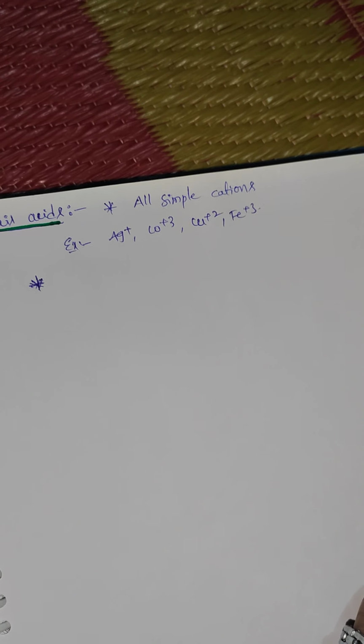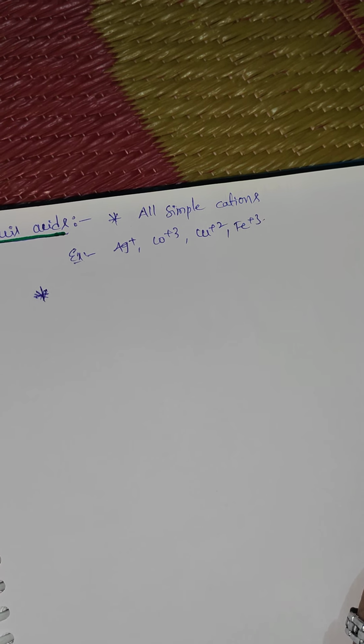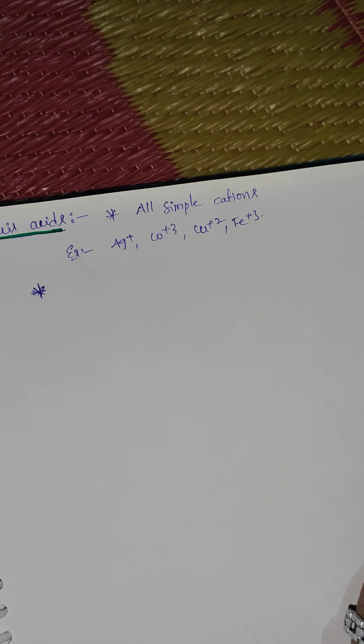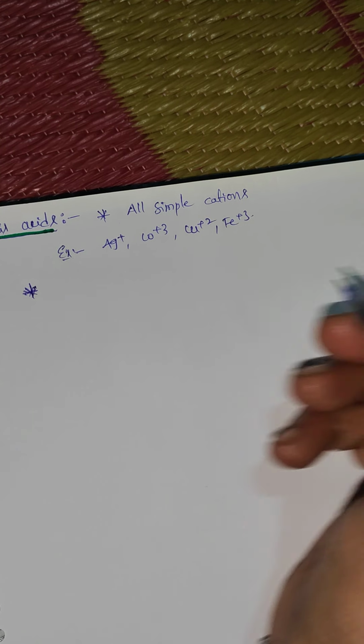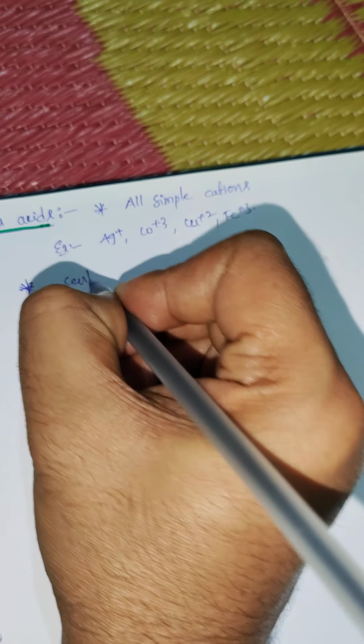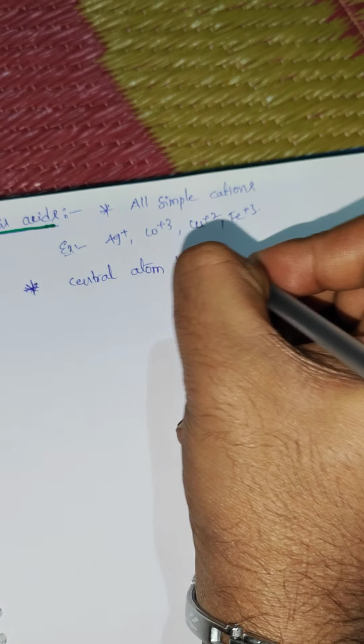Next, second point: compounds whose central atom has an incomplete octet and possesses an empty orbital.